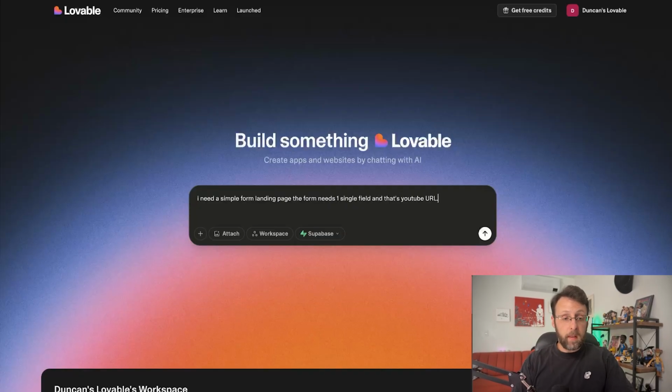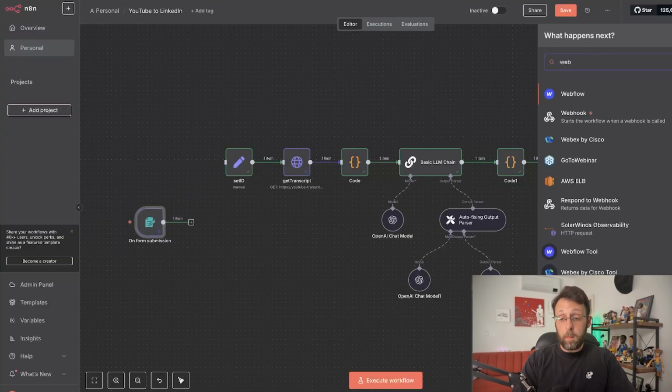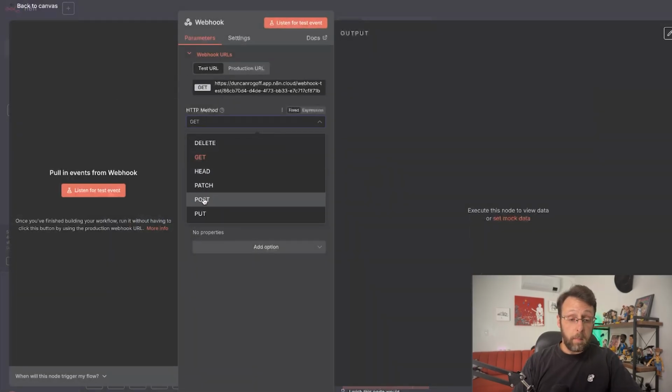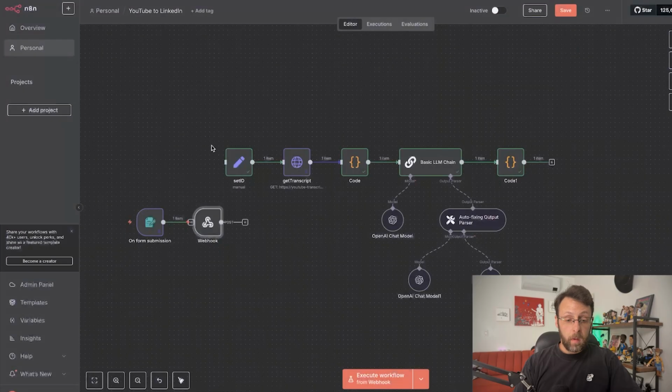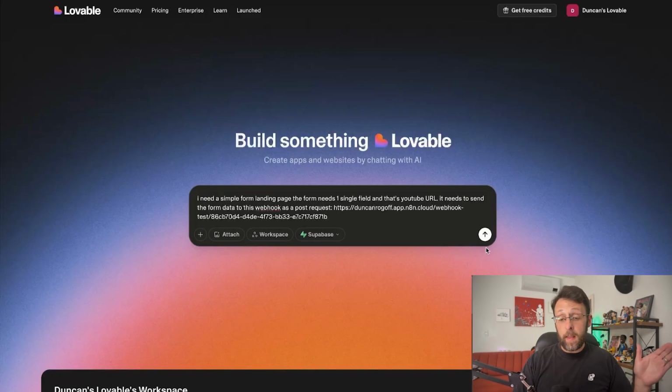And if we come back in here really quick, because I might as well just set this up from the beginning, what we're going to do is we're going to swap out this form submission for a webhook. So I'm just going to go ahead and grab this webhook here. And I know this needs to be a post method. I'm just going to go ahead and copy this webhook URL. And so instead of the form submission, now we're grabbing everything from the webhook. So I'm going to say it needs to send the form data to this webhook as a post request. And let's just go ahead and let's send this off.